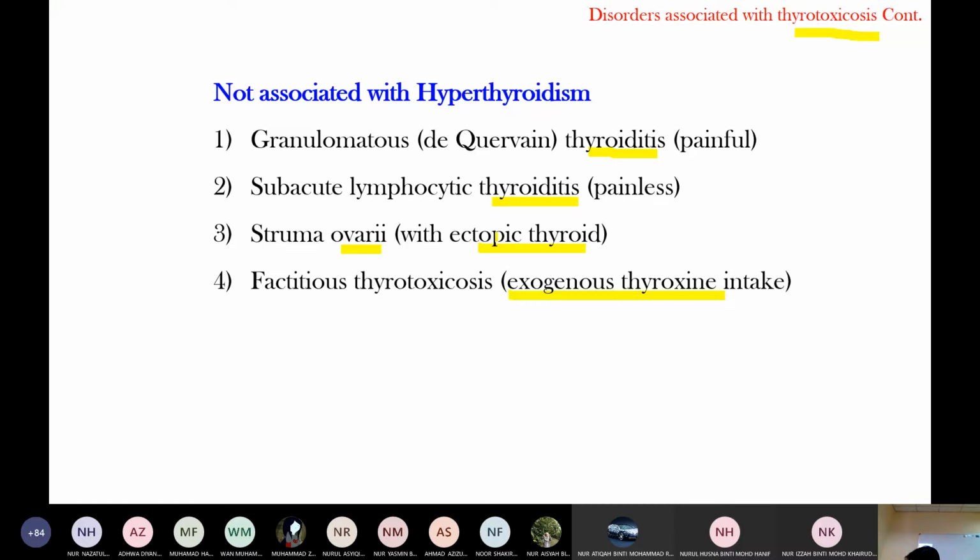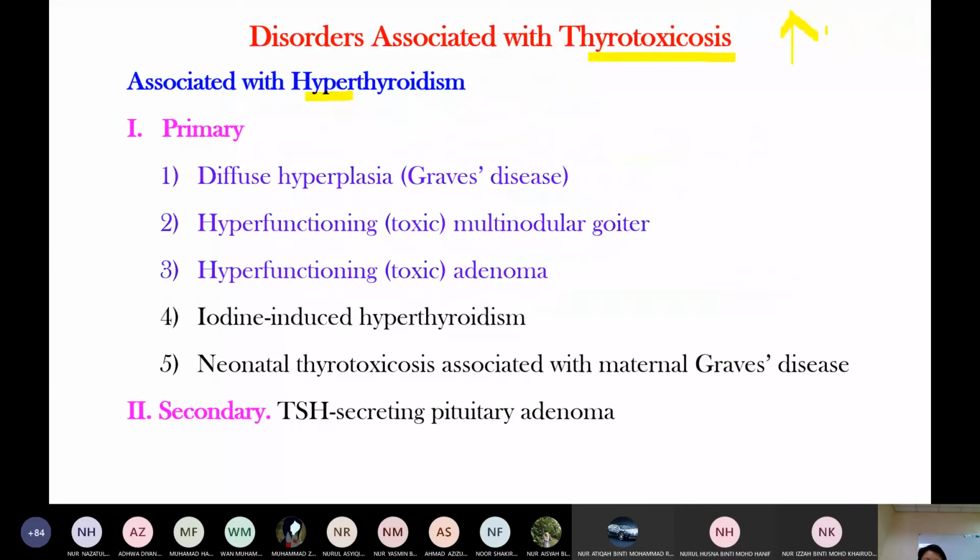So it releases thyroid hormone into the circulation. So in the blood, there is increased thyroid hormone level. Then it is called thyrotoxicosis. But in hyperthyroidism, the thyroid gland itself is hyperactive. It means that the thyroid gland itself is hyperactive and produces increased thyroid hormone. This is hyperthyroidism. Any condition that increases thyroid hormone level in the blood is called thyrotoxicosis.